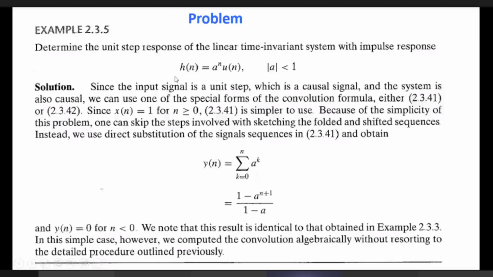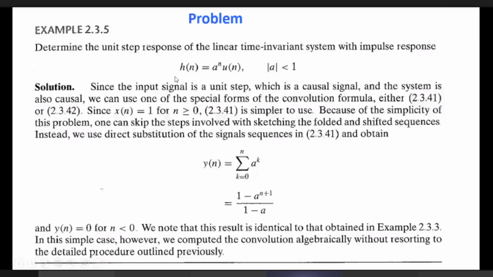The impulse response must be summable. So take the summation of the impulse response, the summation of h[n], or summation of a to the power k, where k goes from 0 to infinity.